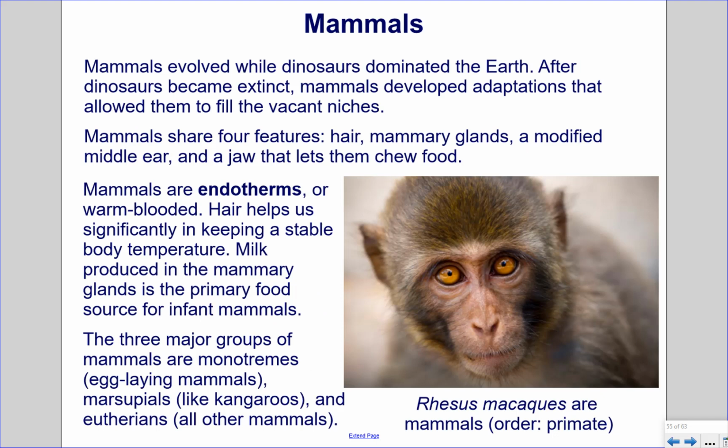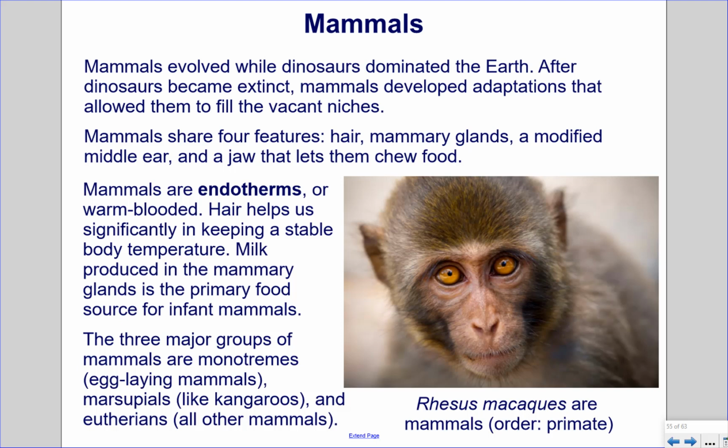Mammals. Mammals evolved while dinosaurs dominated the earth. After dinosaurs became extinct, mammals developed adaptations that allowed them to fill the vacant niches. Mammals share 4 features: hair, mammary glands, a modified middle ear, and a jaw that lets them chew food. Mammals are endotherms, or warm-blooded. Hair helps us significantly in keeping a stable body temperature.